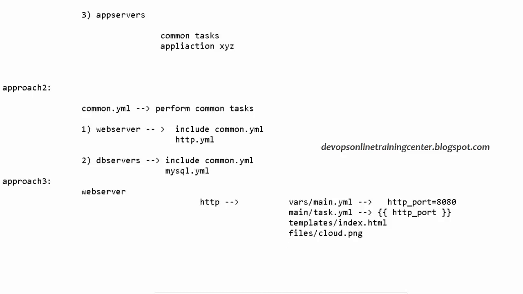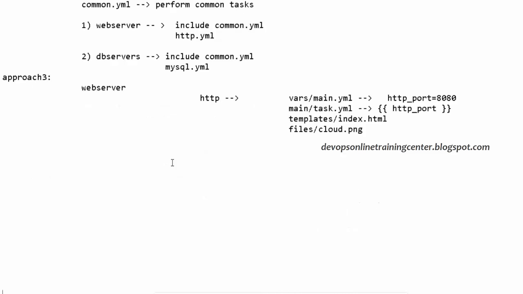And we are not hard coding. We have a file for defining the input parameters, a main file from where the execution starts, a directory to keep the templates, and a directory to keep the files. So this concept is called roles. Ansible roles.